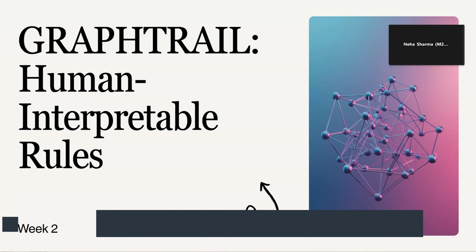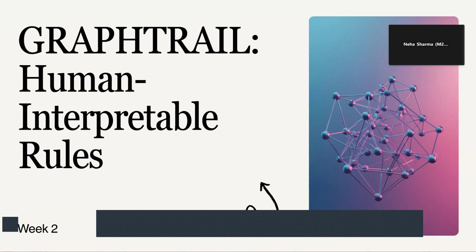Today, we will be presenting one of the recent works called GraphTrail: translating GNN predictions to human interpretable logical rules. In recent years, GNNs have achieved remarkable performance across a variety of graph structured tasks, from social network analysis to molecular predictions. This success stems from the ability to leverage both node-level features and graph topologies, learning powerful representations and making accurate predictions. However, one of the major challenges still remains, that is interpretability.